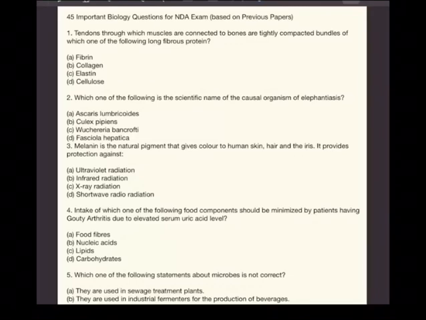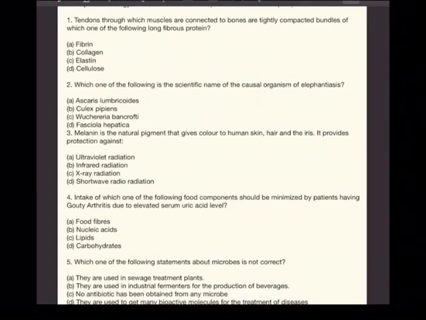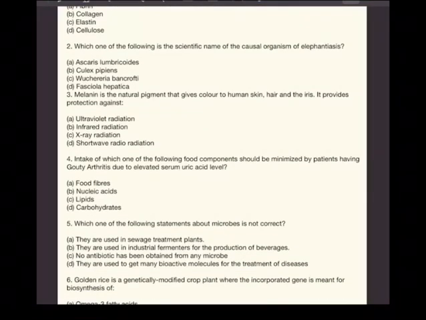And question 3. Melanin is the natural pigment that gives color to human skin, hair and iris. It provides protection against alternatives. You have got A, UV radiation. Of course, you must have guessed that's the right answer. Ultraviolet radiation, because melanin is the pigment that is responsible for black color of the skin, black color of the hair, black color of the iris. So it's UV radiation.